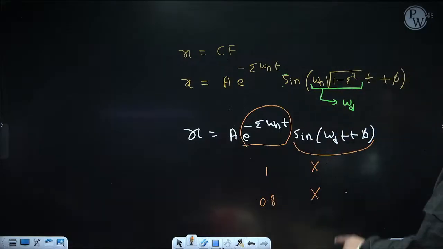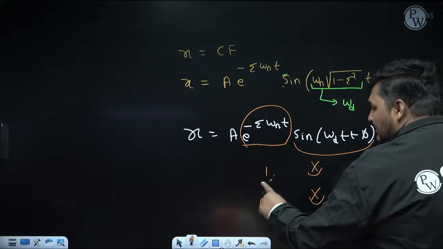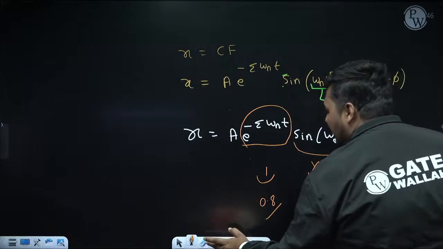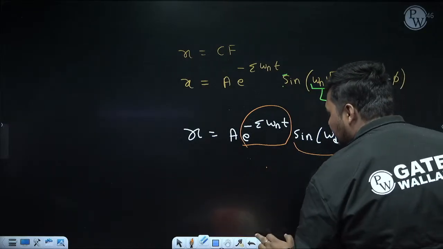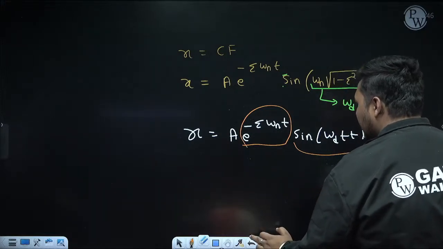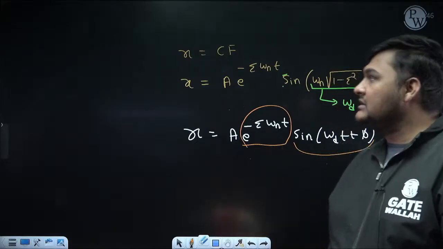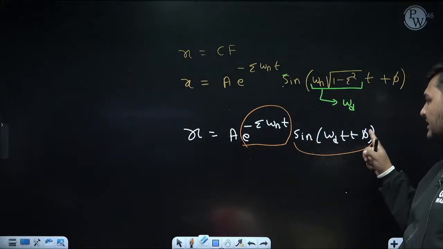So see, this term is repeating in each time period, but this term is reducing. So ultimately the product will reduce. That's why the amplitude of each cycle will reduce with time due to the presence of this exponentially decreasing term. So how can you remember this equation? If you want to remember, you can remember like this. Since vibration is occurring, a periodic term will come. So that's why A sin omega d t plus phi is coming.